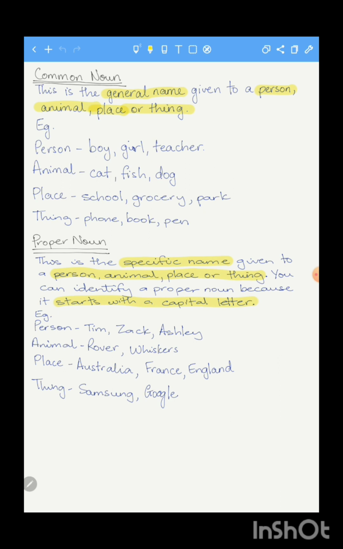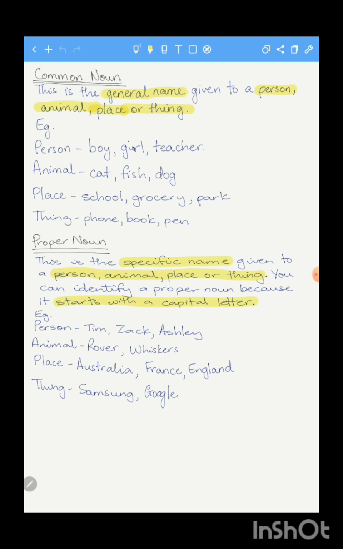For persons, we could have teacher, nurse, doctor, boy, girl. For animals, it could be cat, cow, dog, sheep. For places, school, grocery, park. And for things, phone, pen, book, pencil, bag.